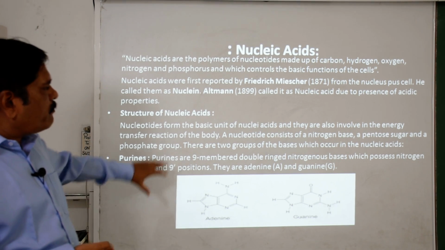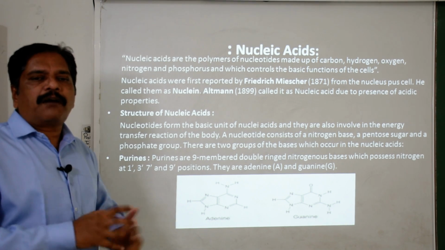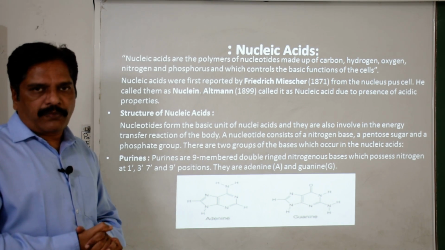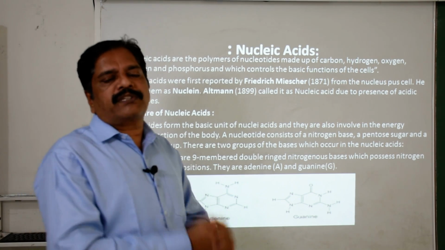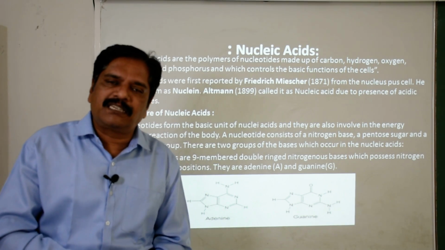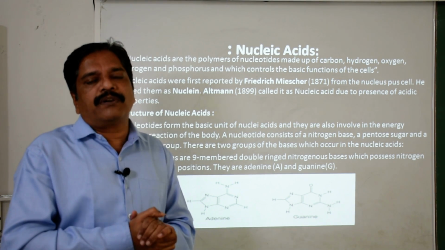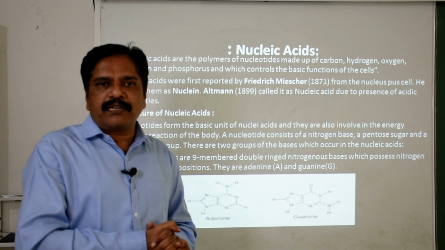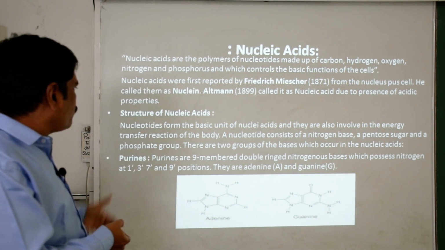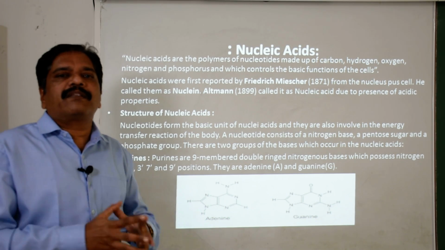The nucleic acid is a polymer of nucleotides, and a nucleotide is composed of a nucleoside and phosphoric acid. The nucleoside is composed of two smaller units: a pentose sugar and a nitrogenous base. The nitrogenous bases are categorized into two categories: purines and pyrimidines.